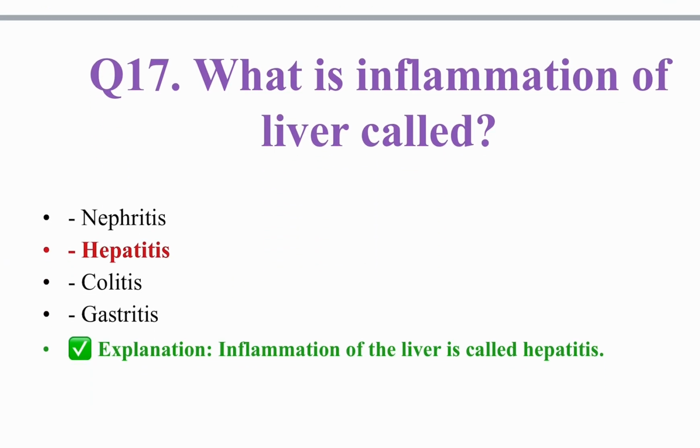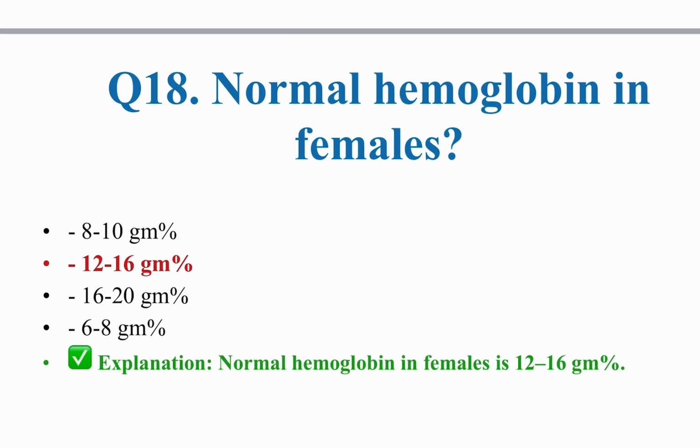What is the inflammation of the liver called? Hepatitis. There are 4 to 5 types: hepatitis A, hepatitis B, hepatitis C, hepatitis D, hepatitis E. Inflammation of the liver is also known as hepatitis. Normal hemoglobin in females is 12 to 16 gram.